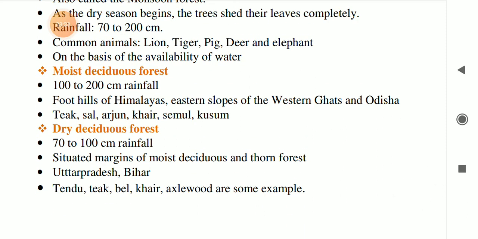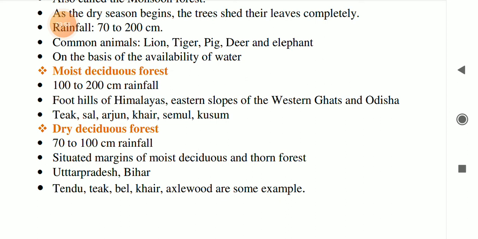Now moist deciduous forest, 100 to 200 centimeter rainfall is required for moist deciduous forest. We can find moist deciduous forest in regions like foothills of Himalaya, eastern slope of the Western Ghat and Odisha. Some trees like teak, sal, arjun, khair, simul, kusum, which we find in the moist deciduous forest region,